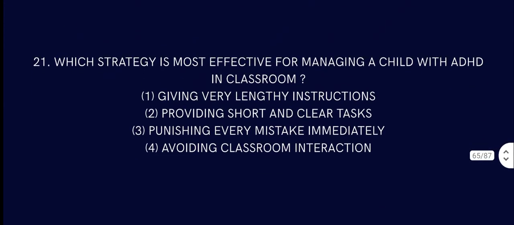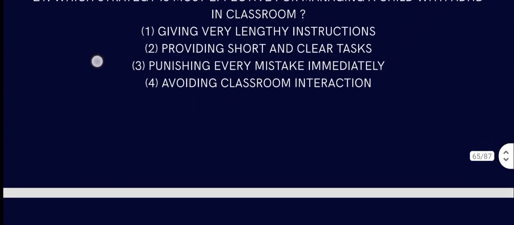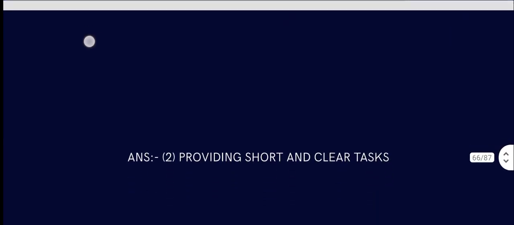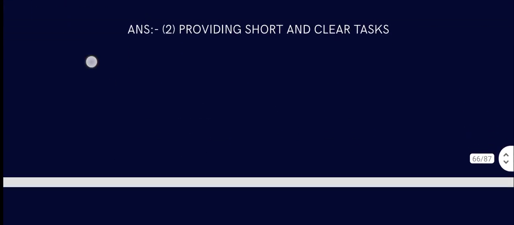Question number 21. Which strategy is most effective for managing a child with ADHD in the classroom? Giving very lengthy instructions? No. The full form of ADHD is attention deficit hyperactivity disorder, so you will just get distracted. Providing short and clear tasks, that is the only one. When you provide short and clear tasks, he will not get distracted, and that will be very helpful. Other options, punishing, avoiding, no, they are not very helpful.